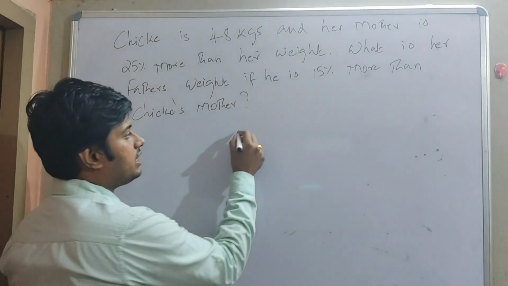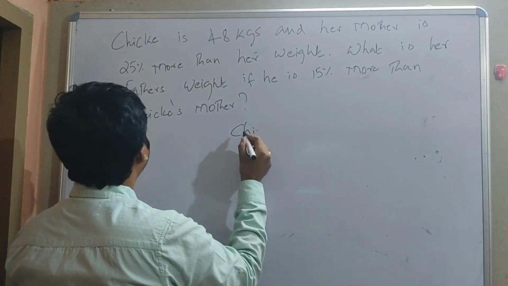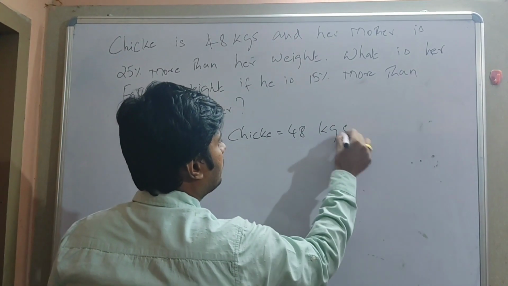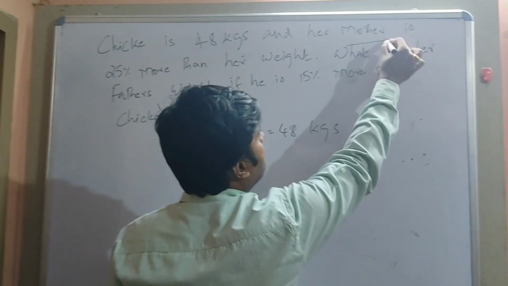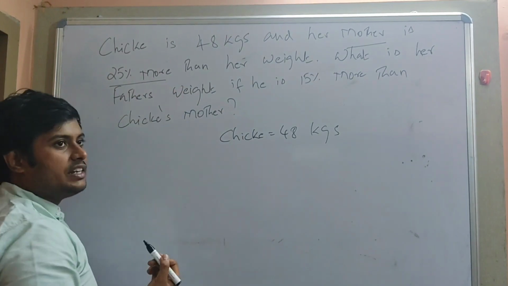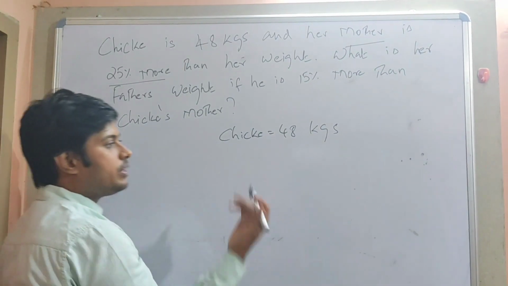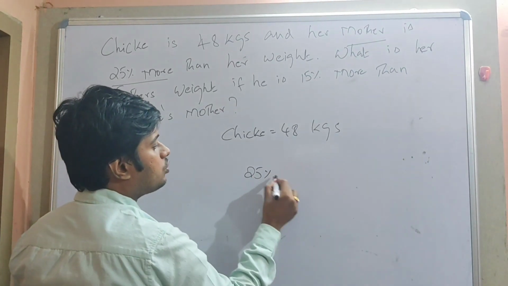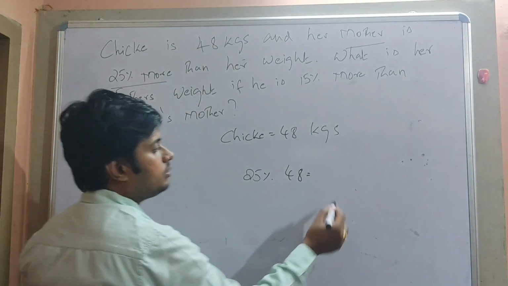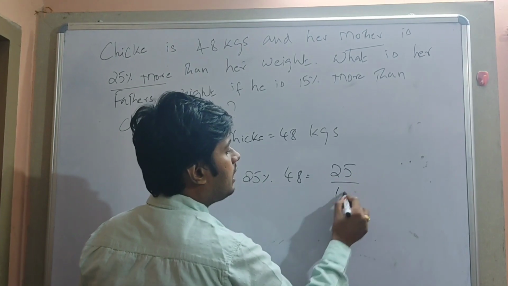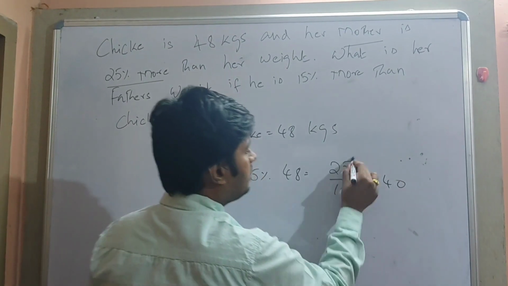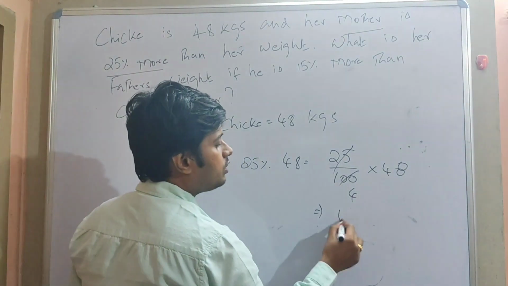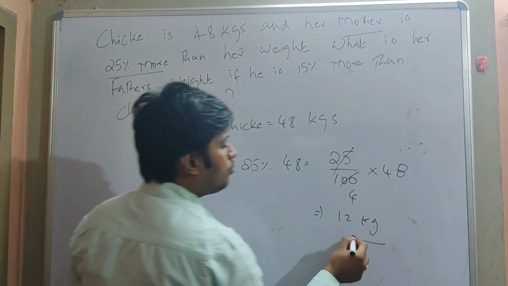What is the weight of Chicky? Chicky's weight is 48 kgs. Now her mother's weight is 25% more than her weight. So what is 25% of her weight? 25% is nothing but 25 divided by 100 into 48, which is nothing but 1 by 4 of 48. What is 1 by 4 of 48? Which is nothing but 12 kg more than her weight.